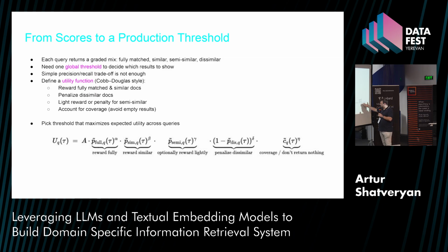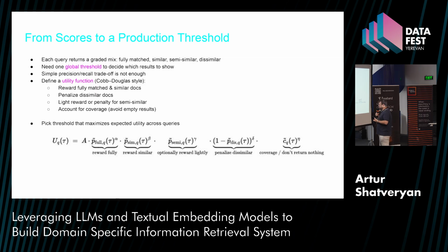Here the Cobb-Douglas formula from economics helped me. It is a utility function which gives a reward for similar and penalizes for dissimilar documents if I retrieve using this threshold T. There are also parameters alpha, beta, gamma, for how much I want to reward or penalize at the current threshold.